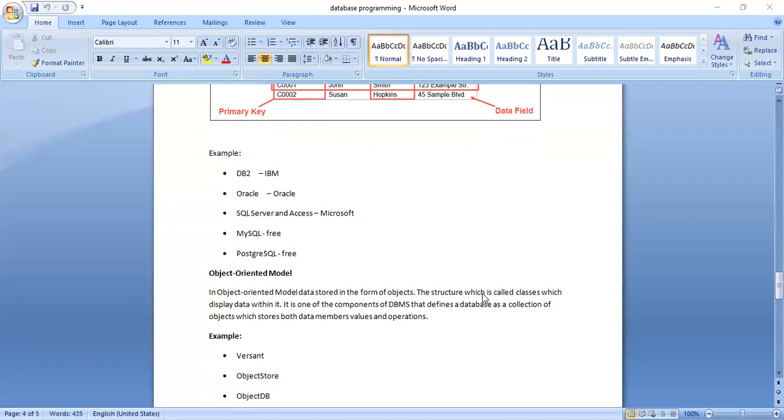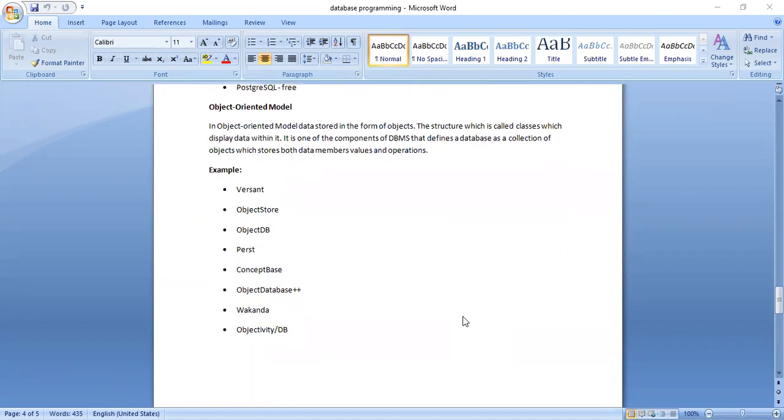Now you see the next two. MySQL is an RDBMS software, but it is free and open source. You can download it and start using it. Next is PostgreSQL, which is also an RDBMS software, and it is free. These are all very popular RDBMS software used in day-to-day life by most MNCs to store data in tabular format: DB2, Oracle, SQL Server, MySQL, PostgreSQL.